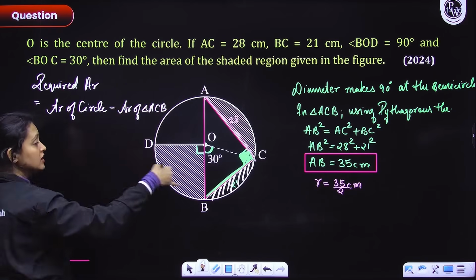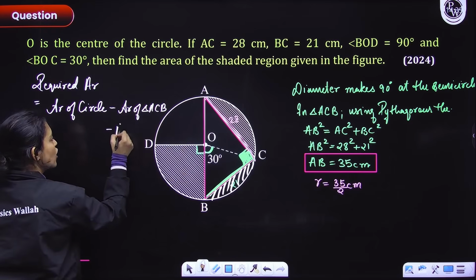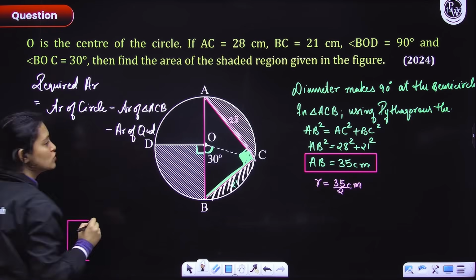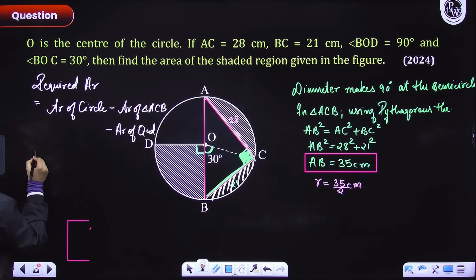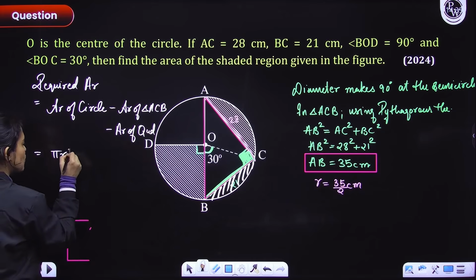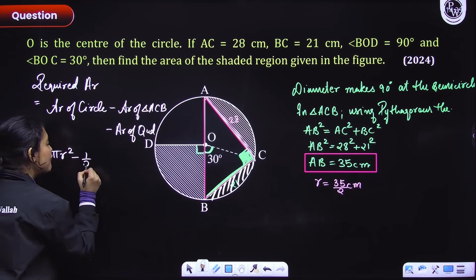And another thing that will minus is area of the quadrant, right? So minus area of quadrant. Area of this quadrant. ठीक है, चलो, तो area of circle I know is what? It is equals to pi r square. ठीक है, minus area of triangle would be what? Half into base into height.